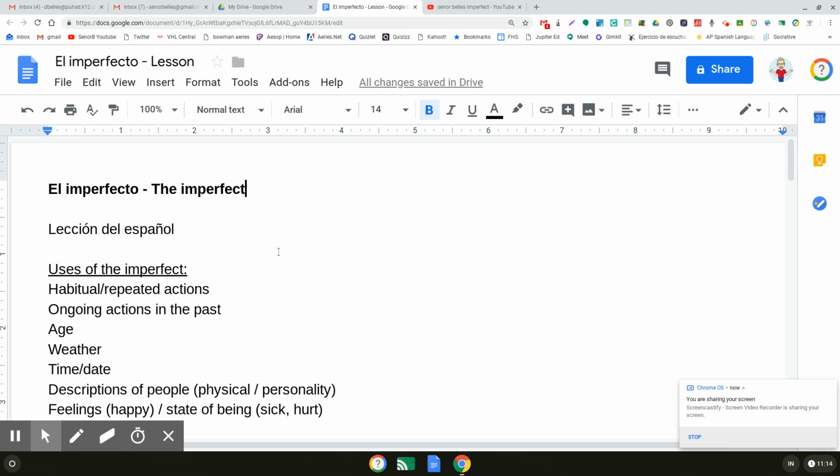So for this video, we're going to be looking at the imperfect in Spanish. This is a form of the past, and we'll look at the uses of it, the conjugation of all kinds of verbs in the imperfect, give you some example sentences for each use, and then also give you an activity to practice the conjugations if you want to stick around for that.